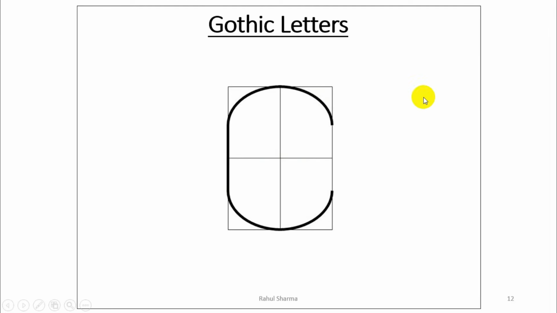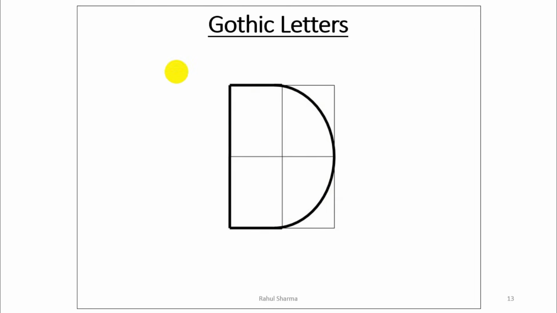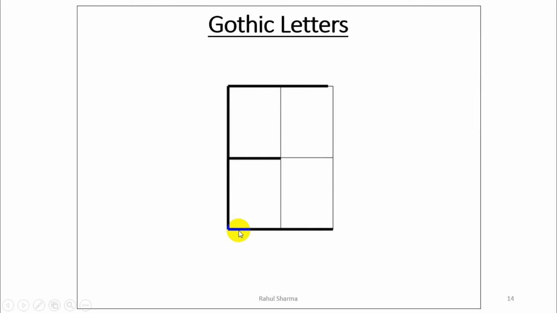Now this is the C. Again, it should not be the continuous curve, it is having the straight and curve part. This part should be straight, and then this part is curve. Again, this is the straight part. Similarly, the straight part here and straight part. So the complete combination of straight and curve lines. Now this is the D. Same, we can say it is having straight part here and then the curve. Similarly, the straight line. Now this is the letter E.